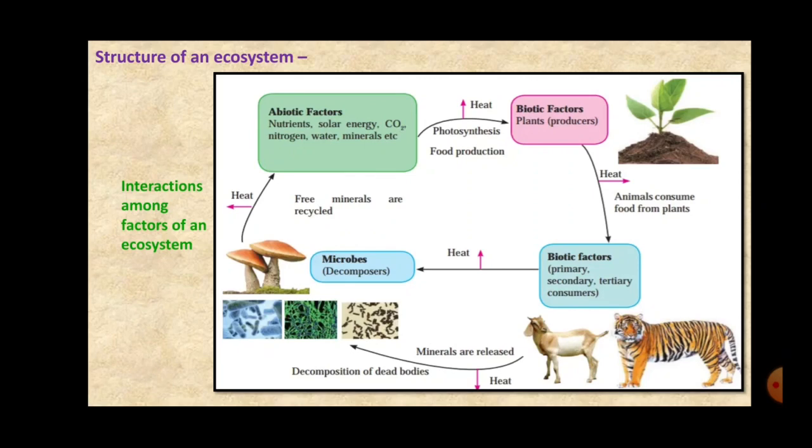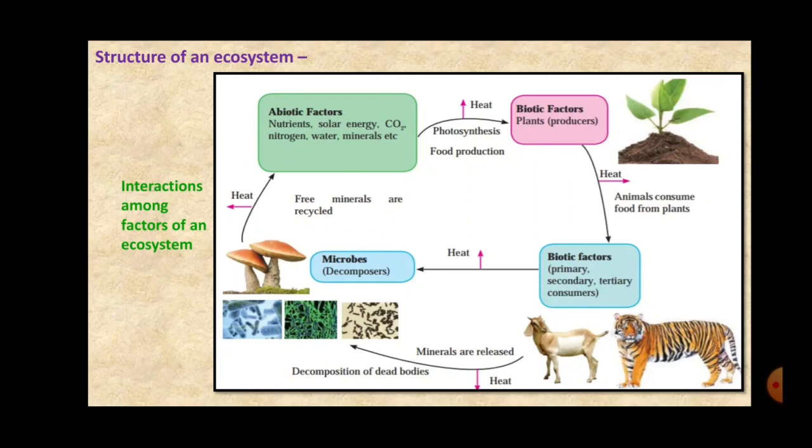And the four factors which are important for photosynthesis are light, carbon dioxide, water and chlorophyll. Now chlorophyll is only present in the plants, and thus these plants are called the producers, because plants are the only living organisms which can convert the solar energy into chemical energy in the form of food.